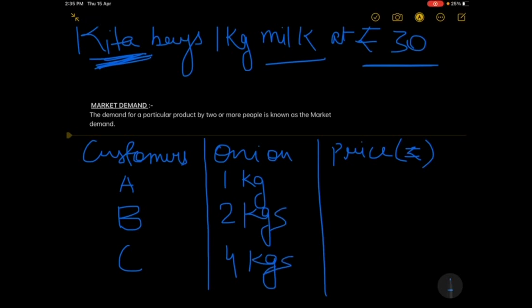A is demanding 1 kg at price 50, 2 at price 70 and 3 at price 120. So the basic meaning is when there are two or more customers who are willing and able to purchase a particular commodity or goods or services at a particular price at a particular point of time, then we can say that it is a market demand.